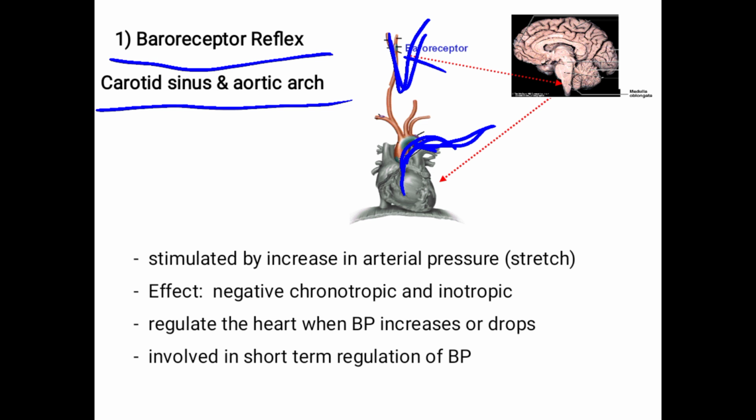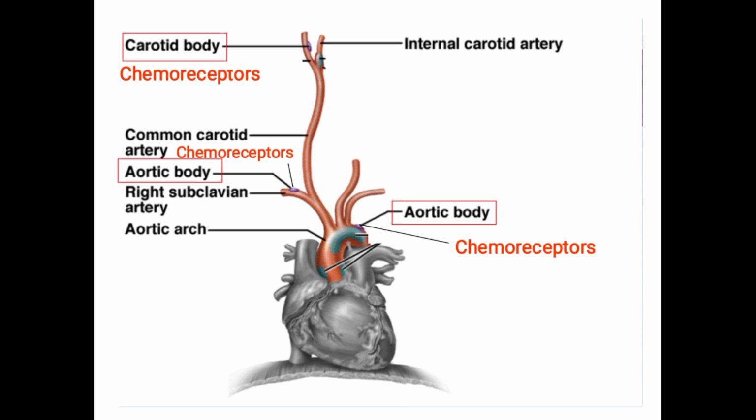Whenever there is an increase in blood pressure, these baroreceptors detect it and make the blood pressure decrease. I will tell in the BP class. Just remember, whenever the baroreceptor is stimulated, it will decrease the heart rate and force of contraction. So that's the location.